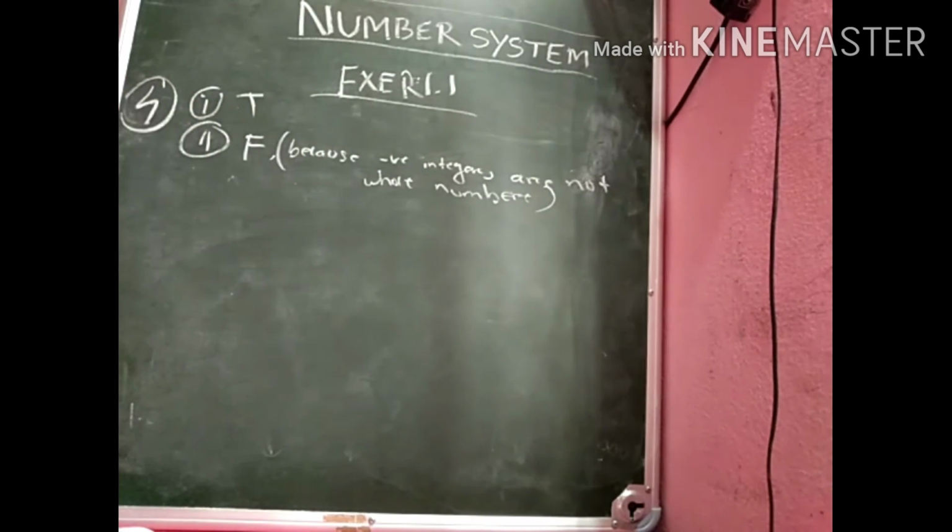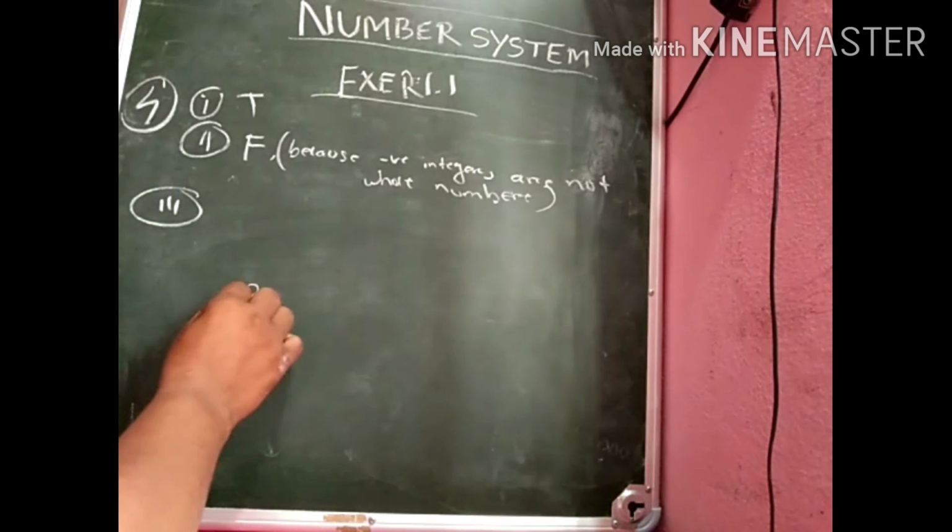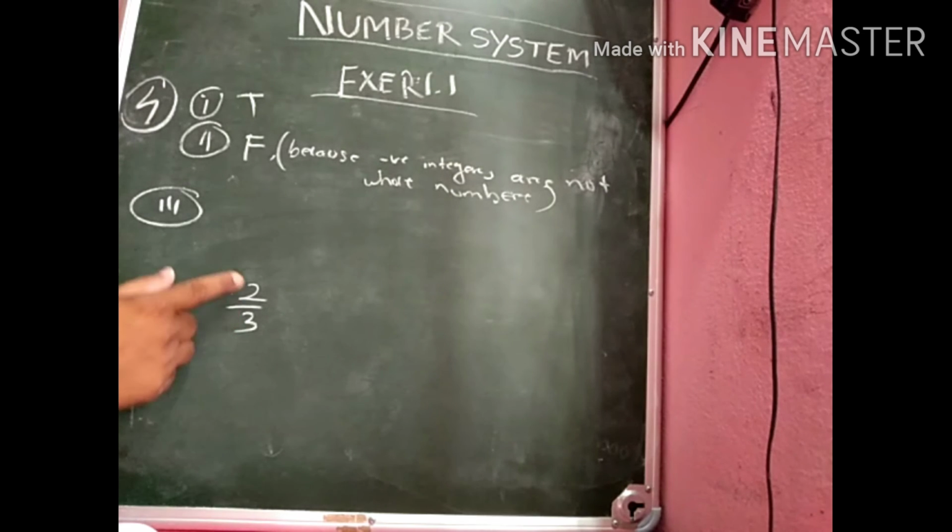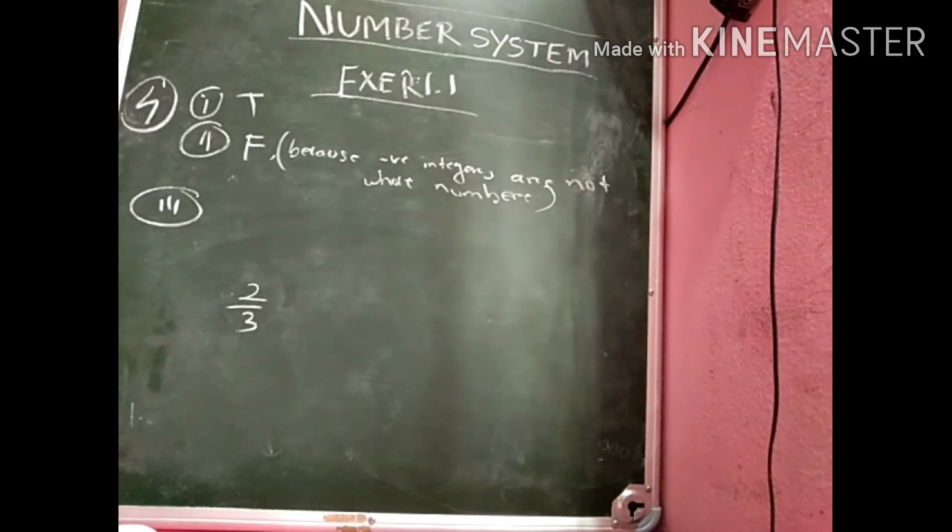Then move to part 3. In part 3, it is stated that every rational number is a whole number. Suppose 2 by 3. 2 by 3 is a rational number because it is in the form p by q, where p and q are integers but q does not equal 0. But is it a whole number?